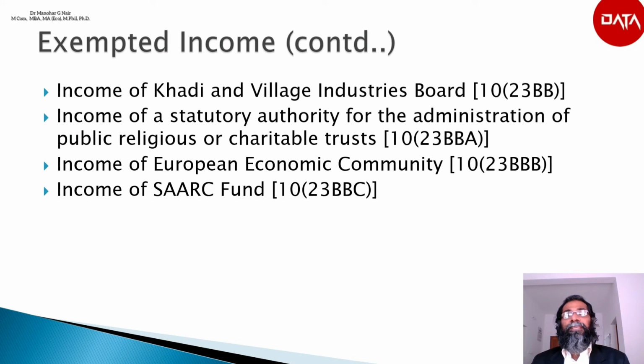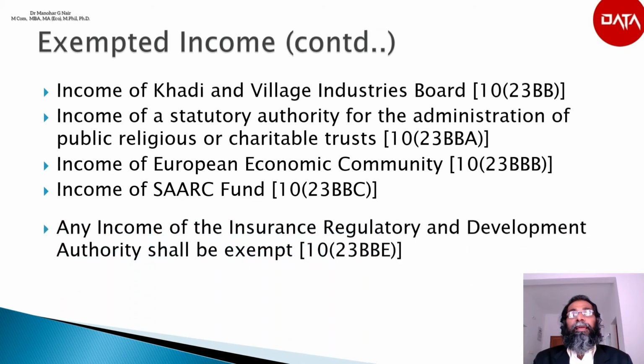Next is income of SAARC fund. Section 10(23BBC): any income of South Asian Association for Regional Cooperation Fund for regional projects set up by the Colombo Plan Declaration shall be exempted.